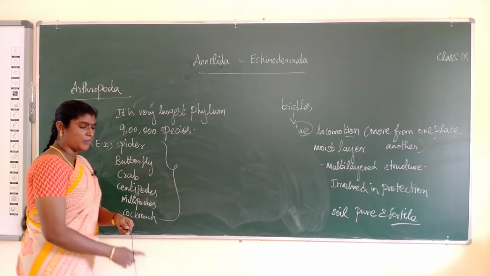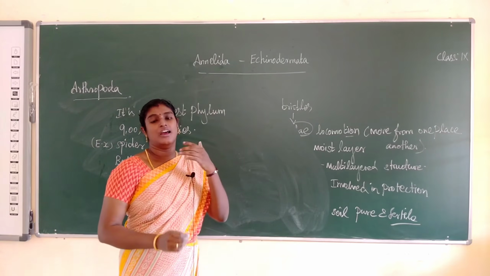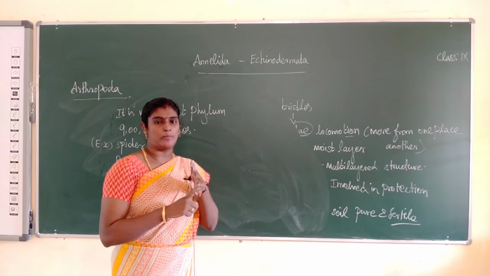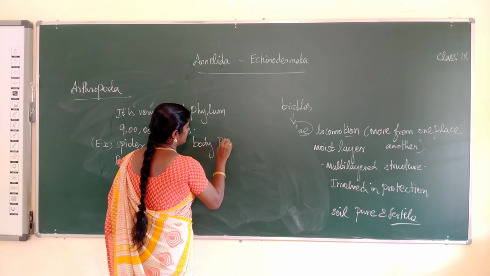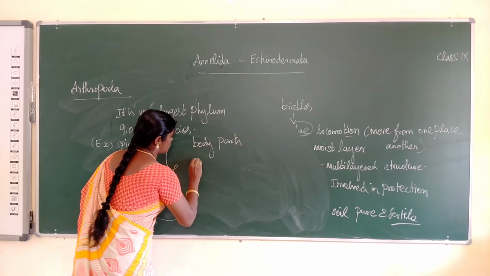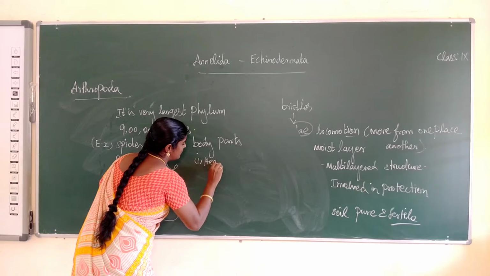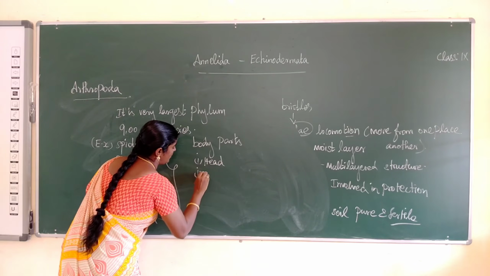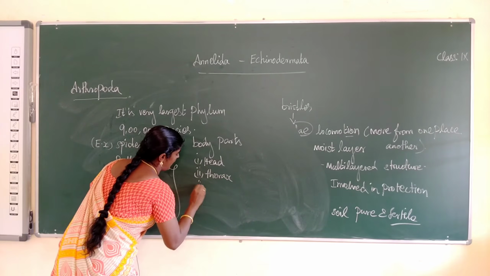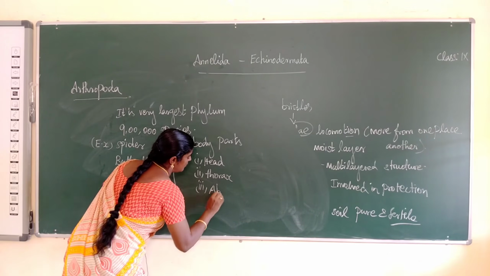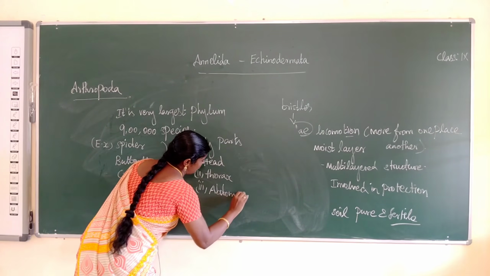Next one, the body plan. What are the body parts? First one, head. Second one, thorax. Third one, abdomen.